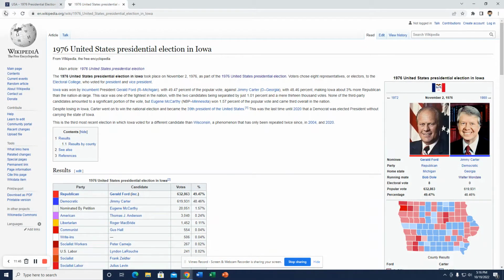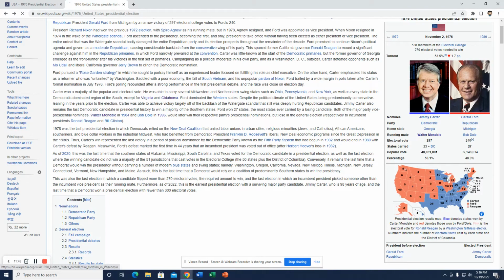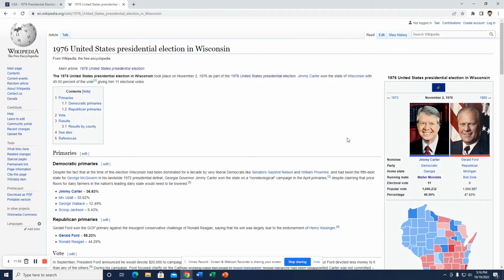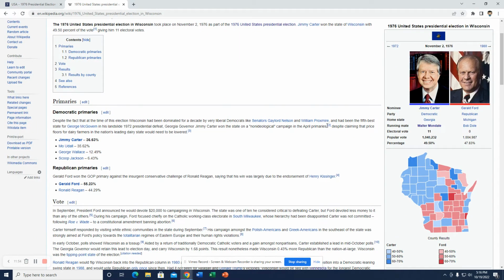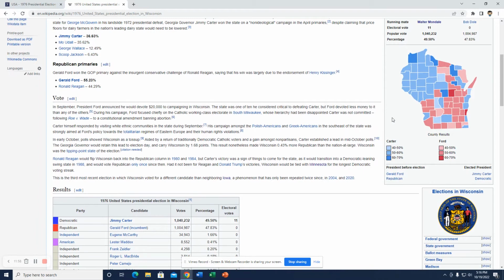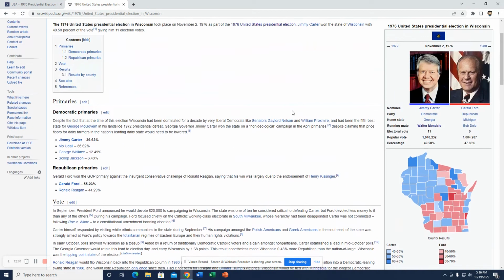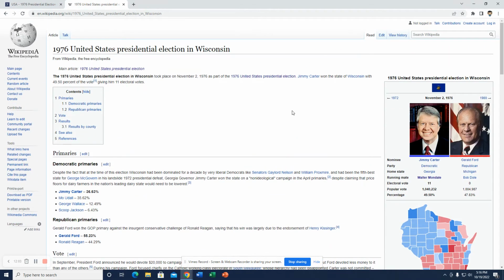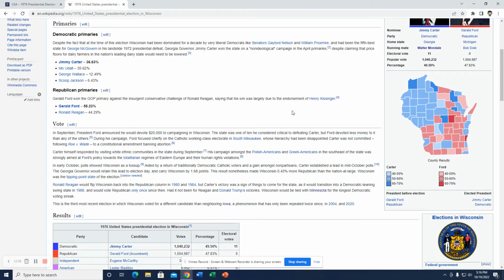State of Wisconsin went for Carter. I was about to say Nixon. Plurality of the vote, as you see there. It was a close one, as you see. Close to a couple points.